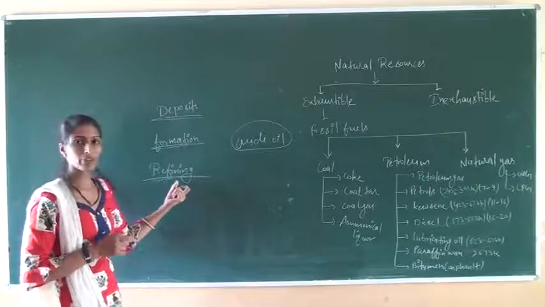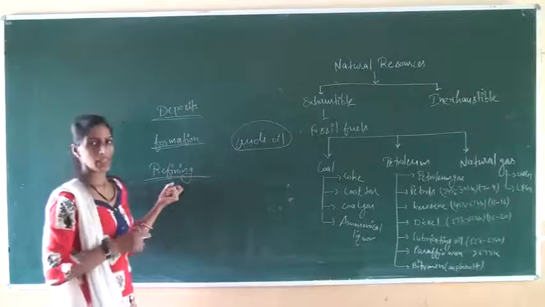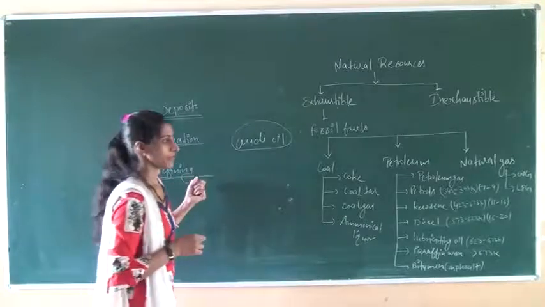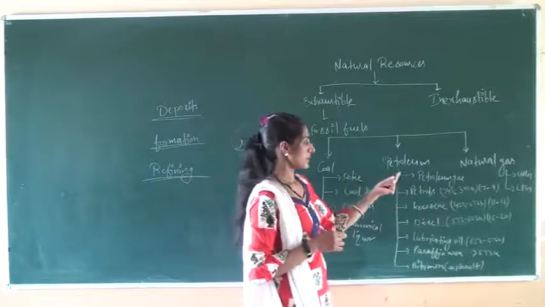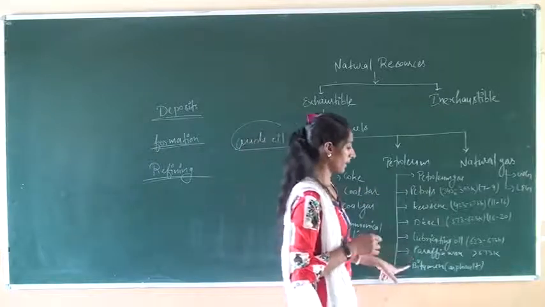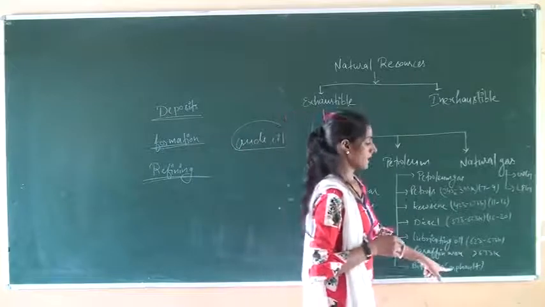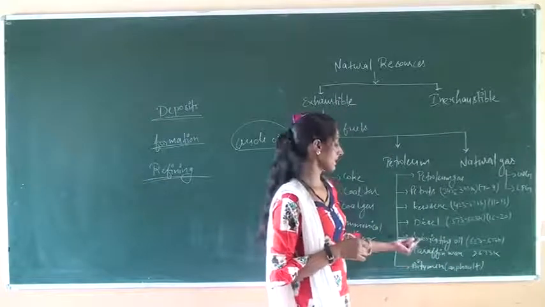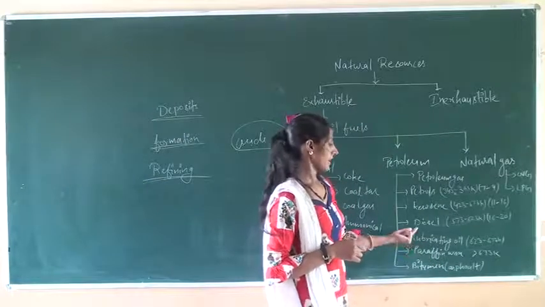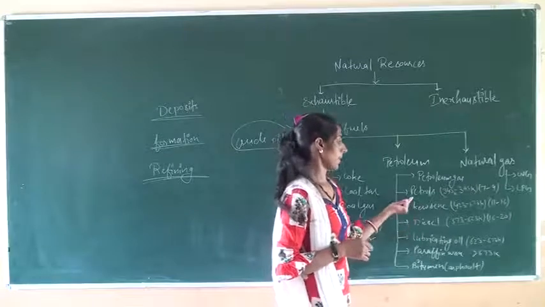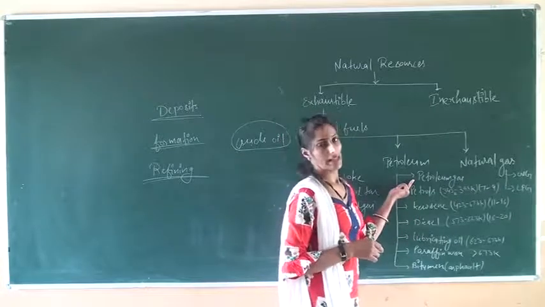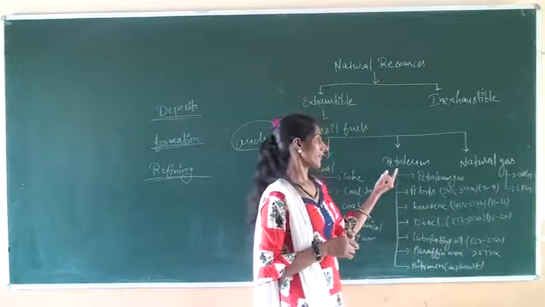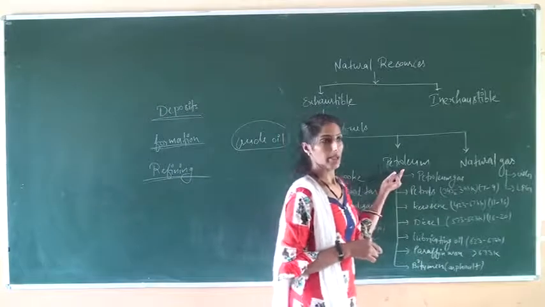With the help of the refining process, we can separate the many components of petroleum. These components are bitumen, which is known as asphalt. Second one is paraffin wax, lubricating oil, diesel, kerosene, petrol and petroleum gas. These are the products which are obtained after refining of petroleum.